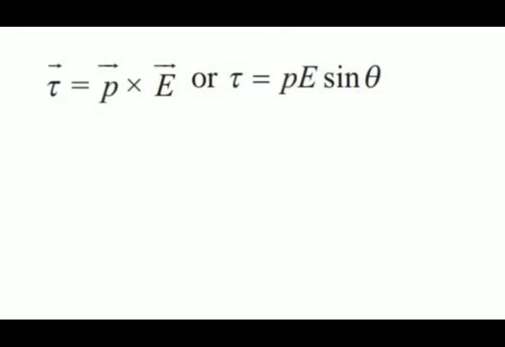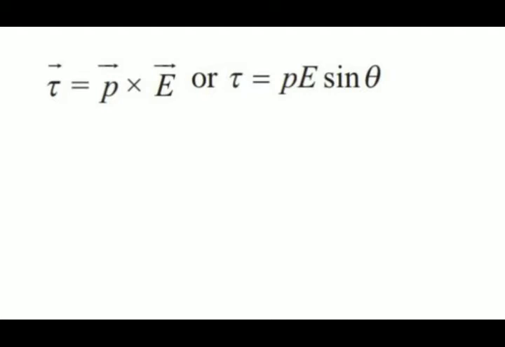Now in order to neutralize this torque, let us assume an external torque is applied, which rotates it in the plane of paper from angle theta naught to angle theta without angular acceleration and at an infinitesimal angular speed.